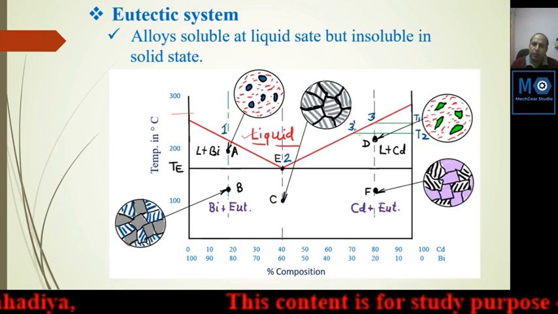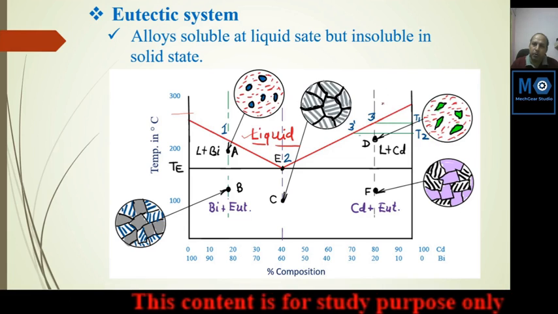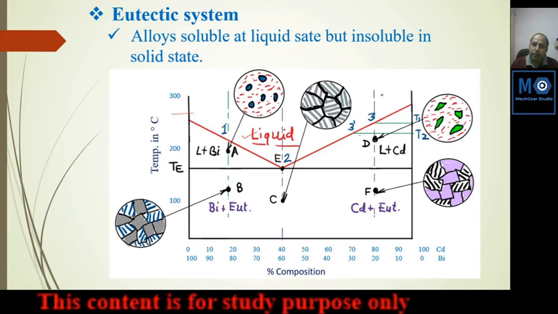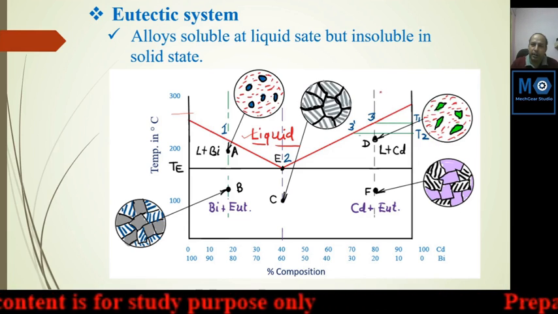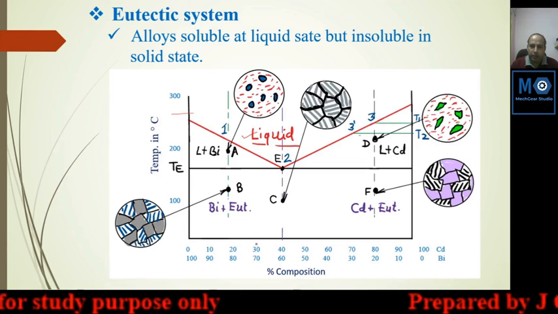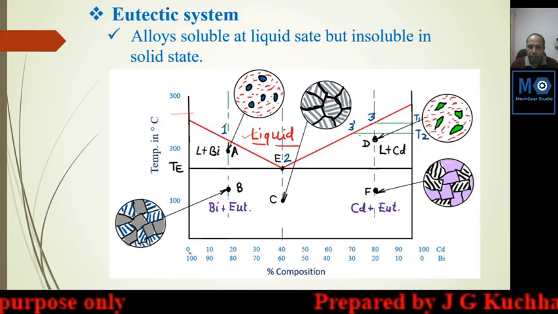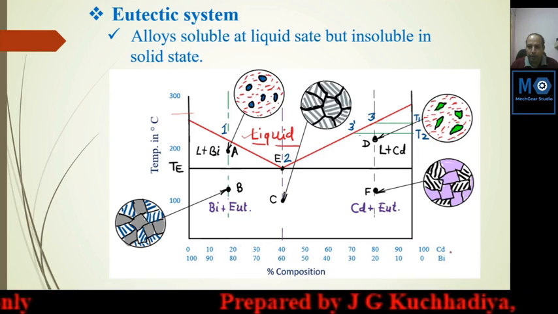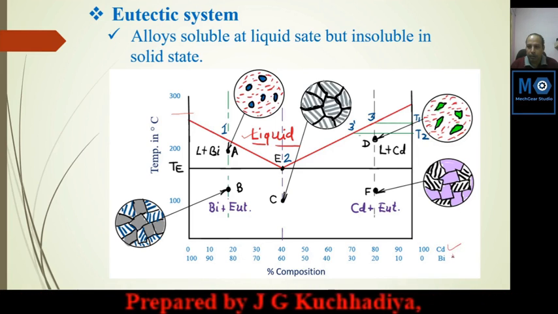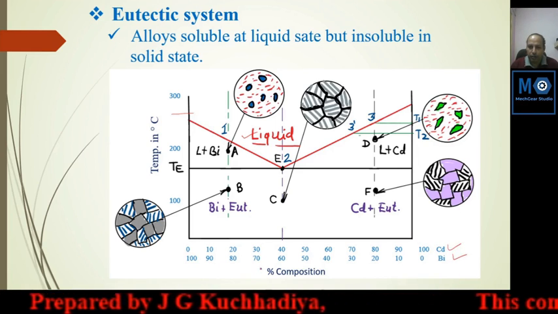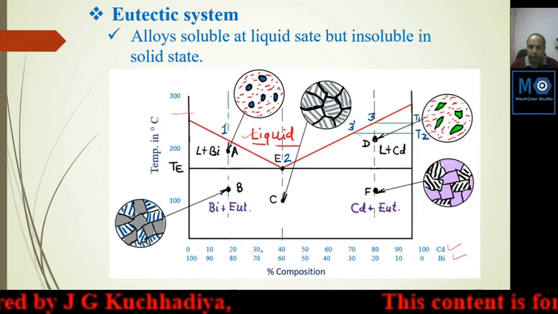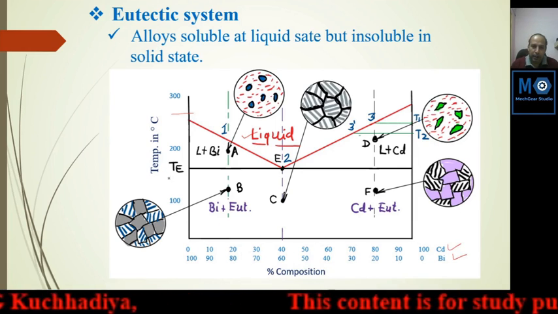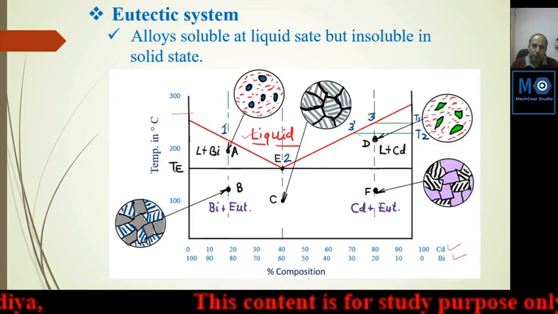This is also a liquidus line. Above this temperature, metals remain in liquid state. This is composition, and we have taken a sample of cadmium and bismuth, and the proportion of the composition is shown on the x-axis and temperature on the y-axis.